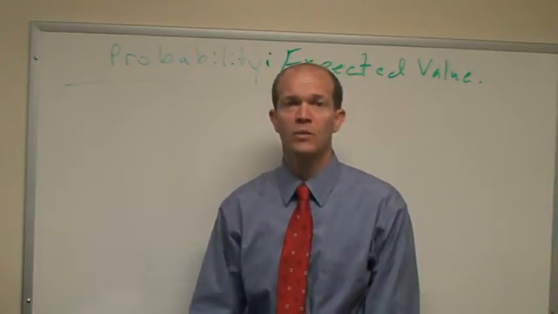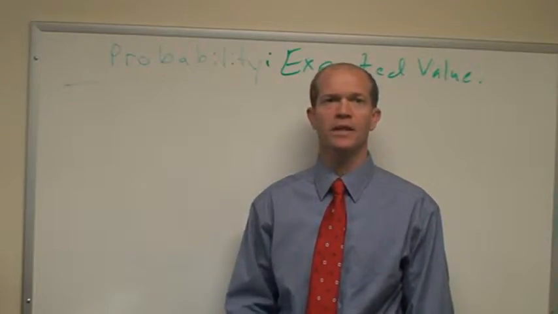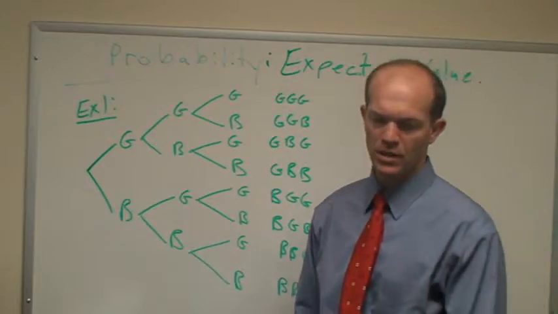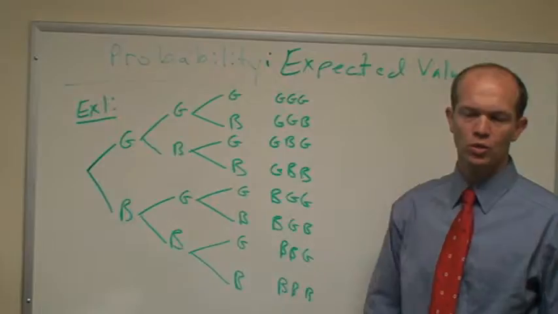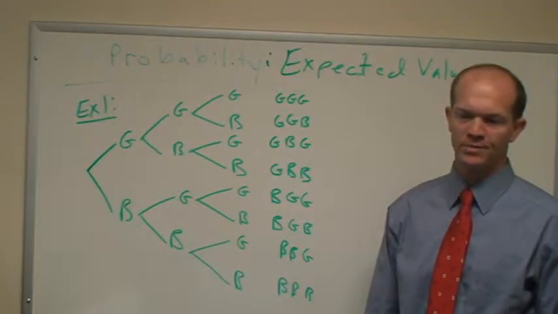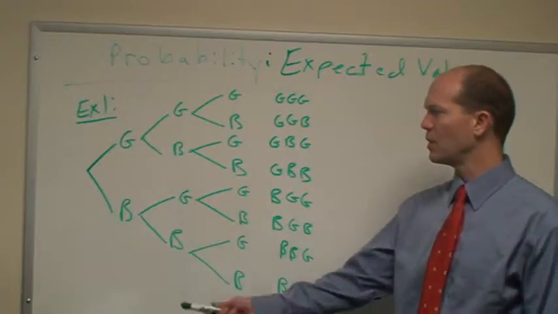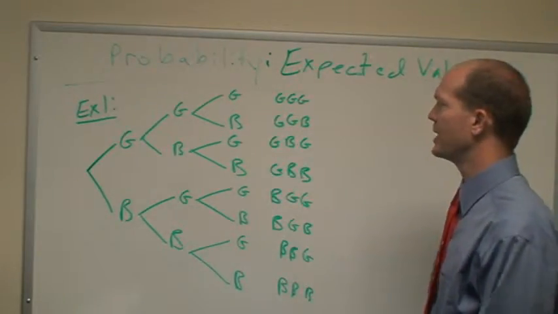Now, the standard way that we're going to compute these, well, let's actually see how we get to that by looking at an example. Let's suppose you were asked to survey 8,000 families with 3 children and then determine how many girls there were in those 8,000 families. So what would you expect would happen? To help us figure out what we would expect, let's look at the different kinds of families you can have.